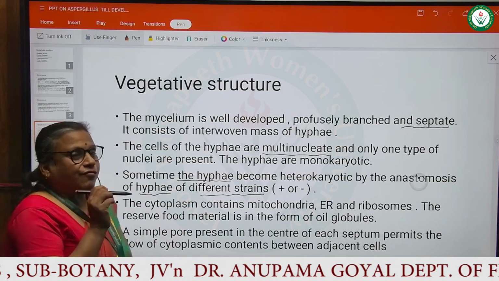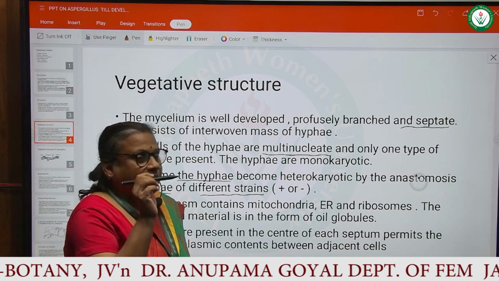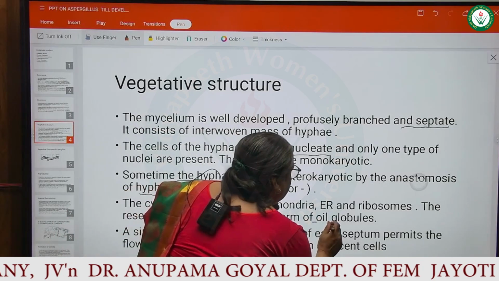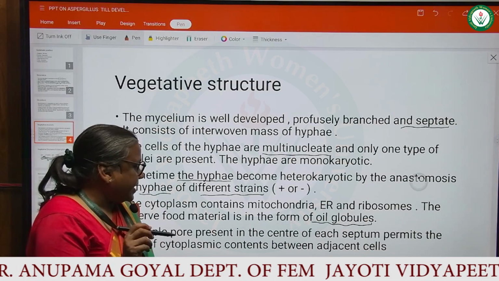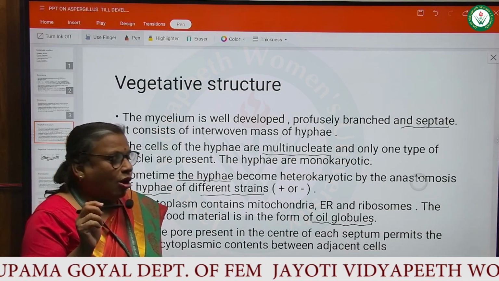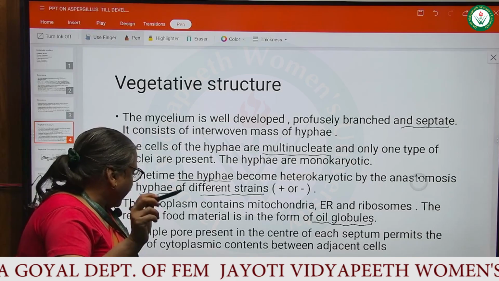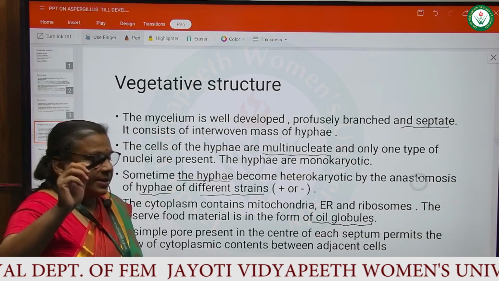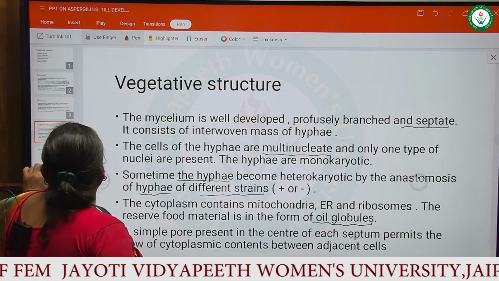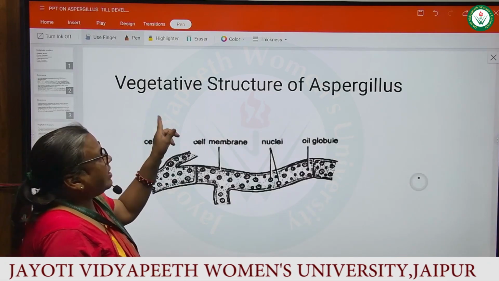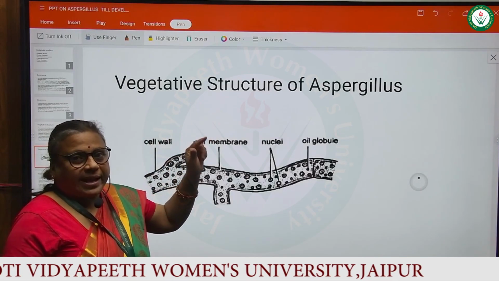The reserve food material is in the form of oil globules. A simple pore present in the center of each septum permits the flow of cytoplasmic contents between the adjacent cells. So this is the vegetative structure of Aspergillus.